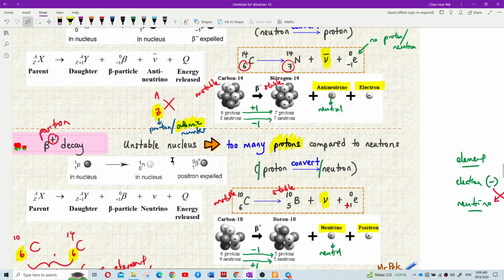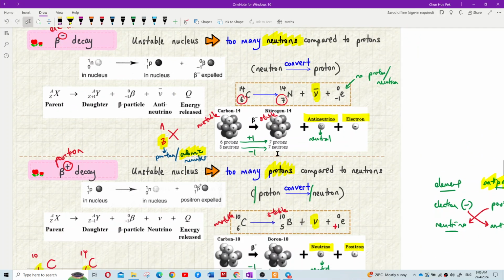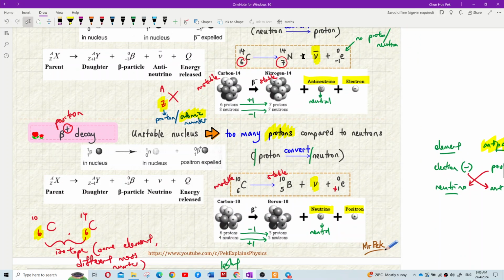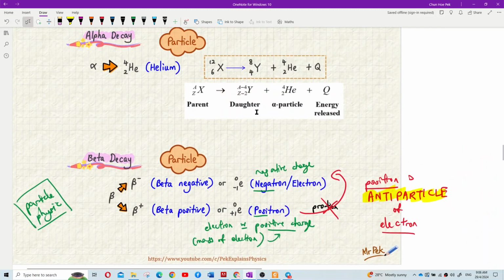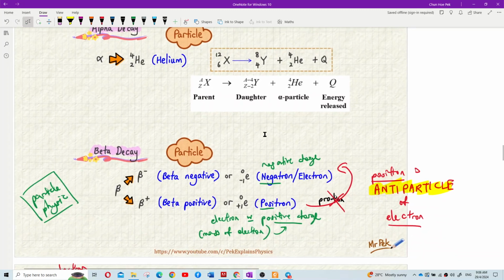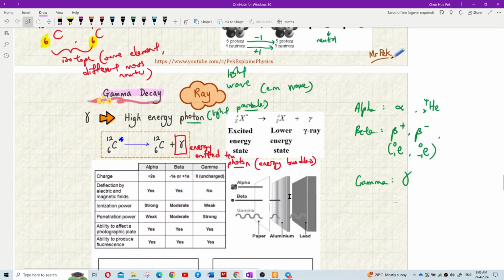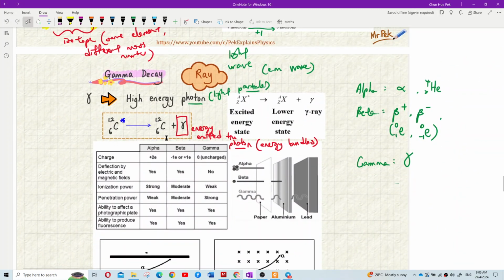Kalau dulu beta decay mesti tukar elemen. Carbon menjadi nitrogen, carbon jadi boron. Dia mesti tukar elemen sebab dia tukar dia punya number of proton. So it become different atomic number. Kalau helium lagilah, helium 2 4 kan. 6 become 4. So it also become different element. Dia punya proton number berubah. Ini pun proton, beta pun proton number berubah. Tapi kalau gamma, proton kekal sama. 6 6 12 12 kekal sama.